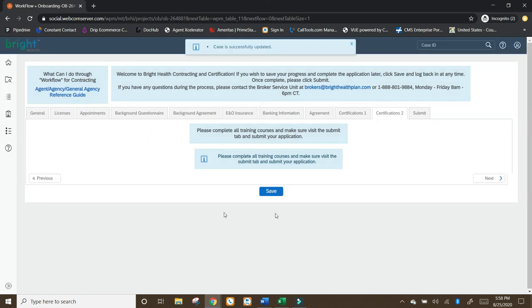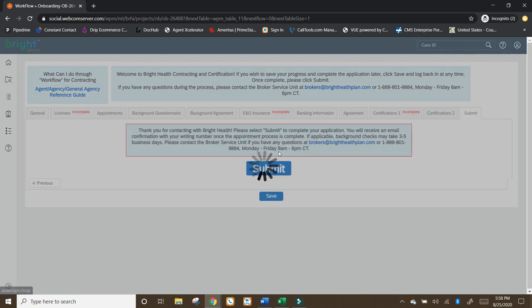Certifications too. Notice mine's blank because on the appointments tab, I didn't click any Medicare options. If you clicked Medicare options at this point in the contracting, Bight will have you upload some AHIP information. It will have you do some Bight trainings for Medicare. That's a whole process on its own. Pretty straightforward when you get there, so I'm just leaving it out to make this video quicker and specifically for the people that will be selling ACA.